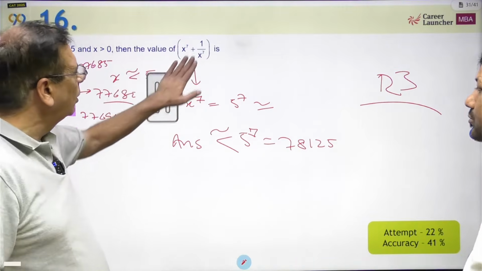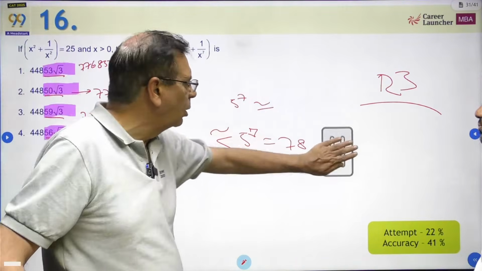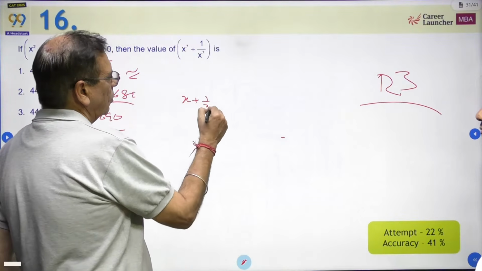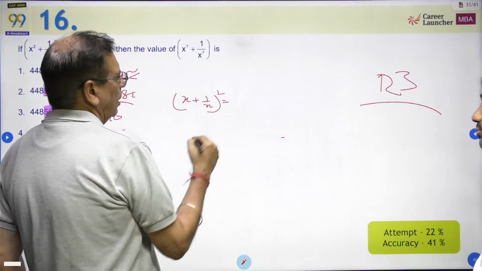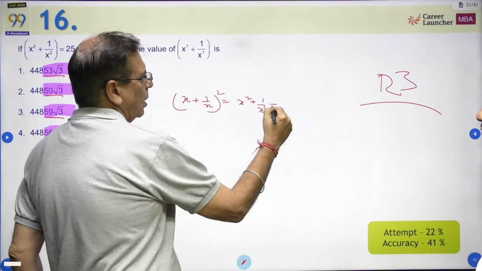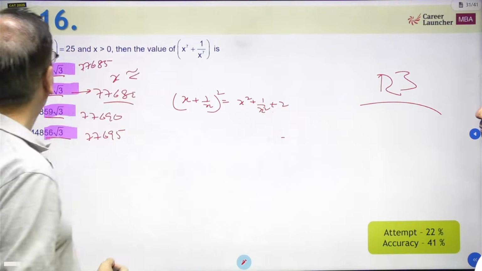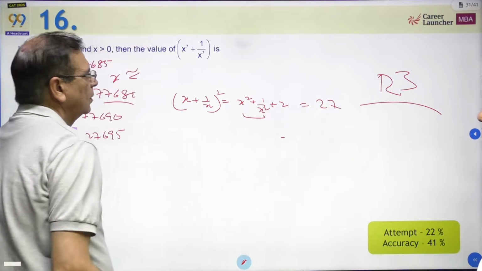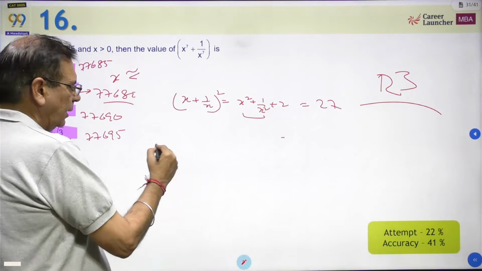The only way of doing this question is चुपचाप equation बनाओ, solve करो. Okay, so if you remember that x plus 1 by x whole square is equal to x square plus 1 by x square plus 2. I know this is 25, so that means this will become 27. Okay. Similarly, you will have to find x square.